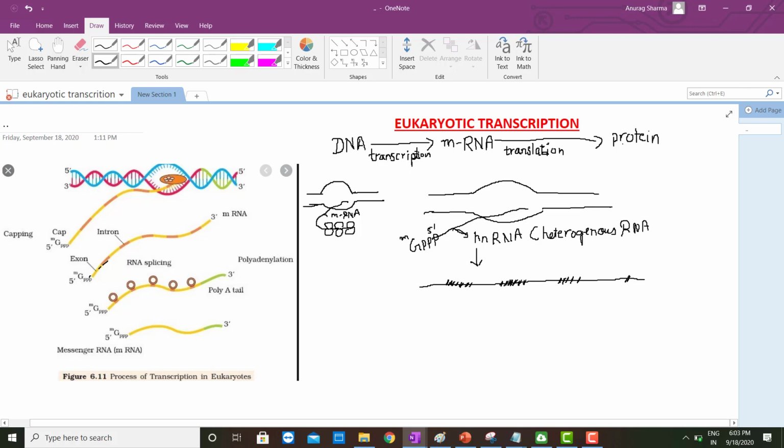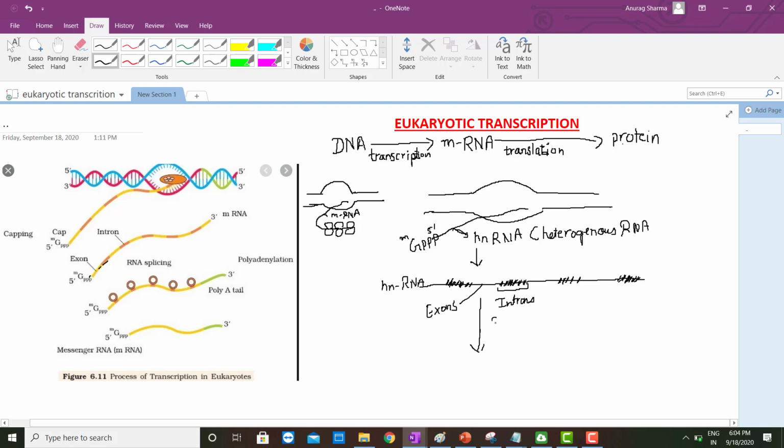So these introns, which are the non-coding part of DNA, should get removed from this sequence. The non-coding part of DNA is known as introns, and the coding part is known as exons. So exons are the coding part of DNA, introns are the non-coding part of DNA, and these introns get removed from this heterogeneous RNA through the process of splicing. This is hnRNA, and this is the process known as splicing.